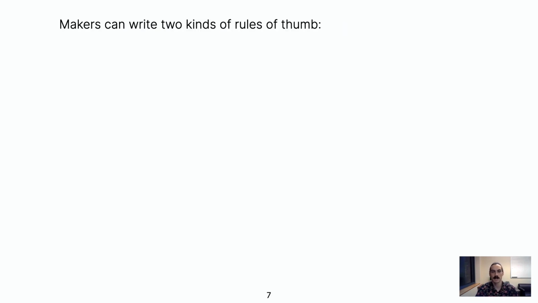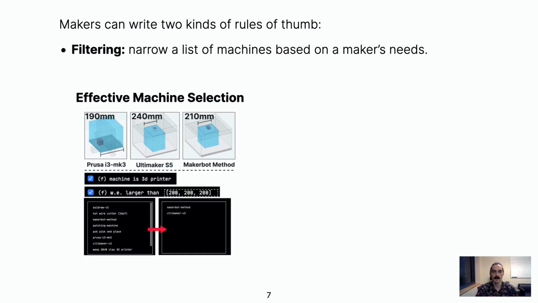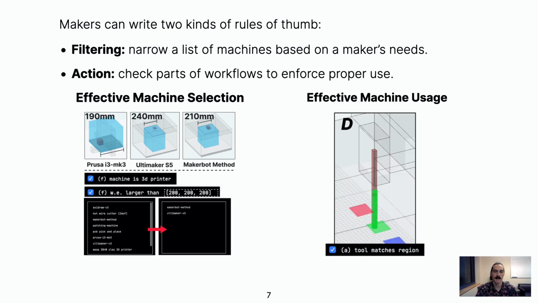Specifically, there are two kinds of rule of thumb. First, filtering rules of thumb narrow down the database of machines to show only machines that satisfy certain requirements, in our example, being able to print a model of a certain size. Second, action rules of thumb apply checks to the machine simulation as the maker is stepping through the workflow to ensure properties like picking up a PCB component with the correct needle in the case of our pick-and-place machine.